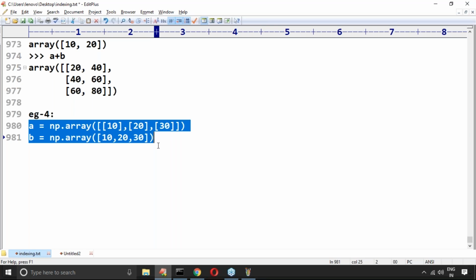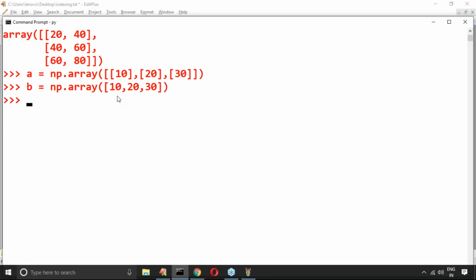Can you please confirm? Yes or no, think a bit carefully and then tell the answer. Don't say no, don't say yes. What is the dimension of the first array? 2D array. What is the dimension of the second array? 1D array. Like 2D array, 1D array, no issue at all.